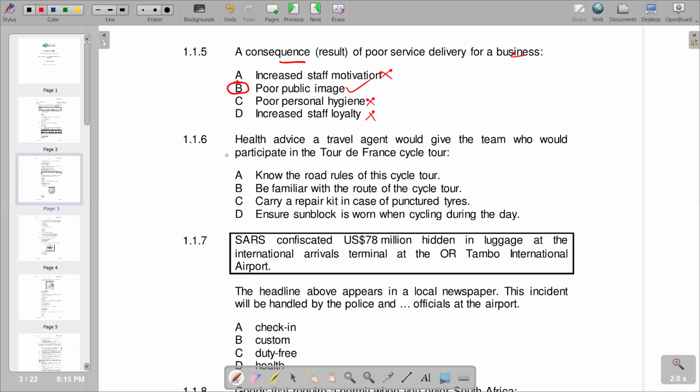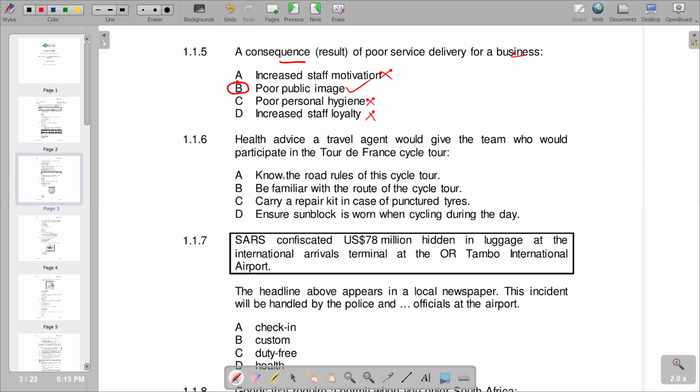Then you go to 1.1.6. Health advice a travel agent would give the team who would participate in the Tour de France cycle tour. Then we are given the responses. And the first one is saying, know the road rules of this cycle tour.